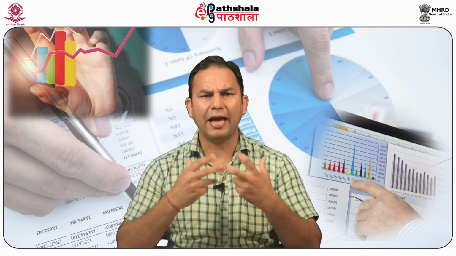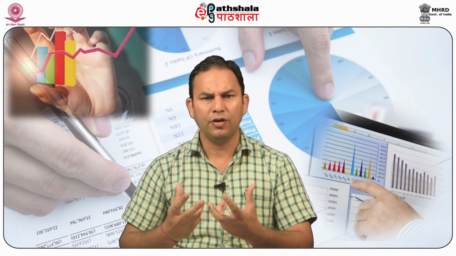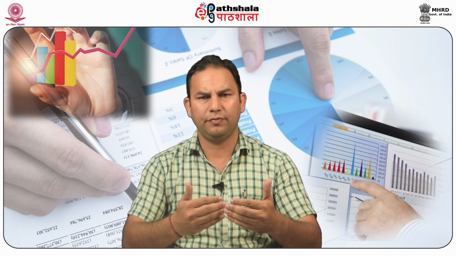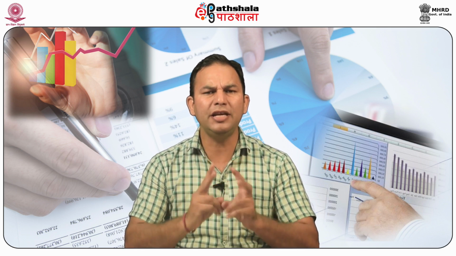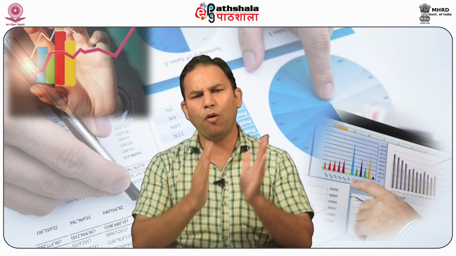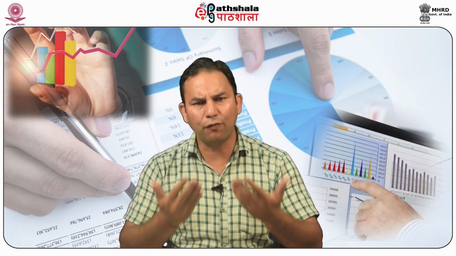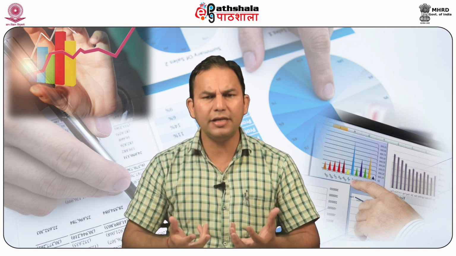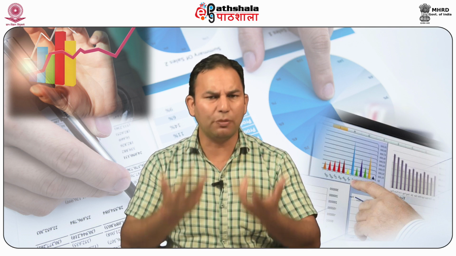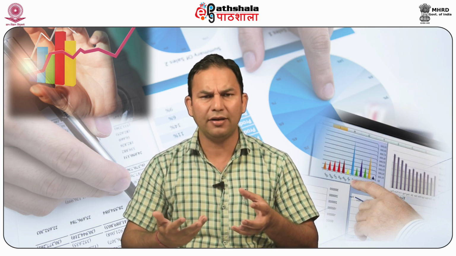Now, what are the different heads of cash flow statement? The cash flow statement reveals the movement of cash, that is inflow and outflow in an organization, and is classified under three heads: cash from operating activities, cash from investing activities, cash from financing activities. Now, cash from operating activities, it is the main revenue generating activity. For example, cash receipt from sale of goods, fees, royalties, commission, cash payment to suppliers for goods and services, etc.